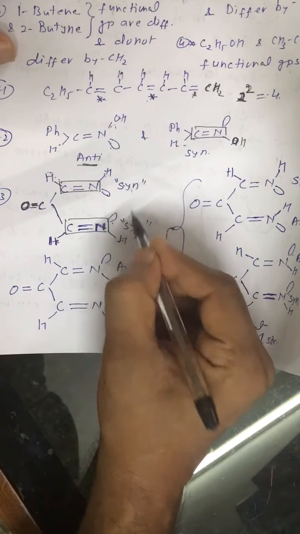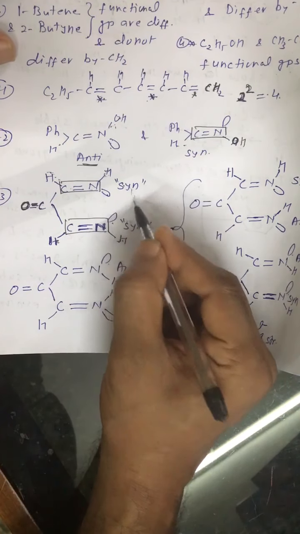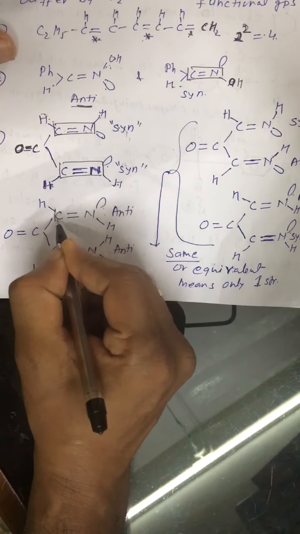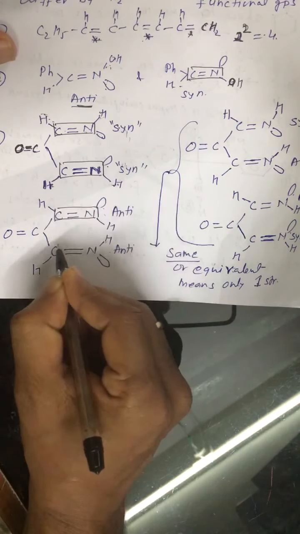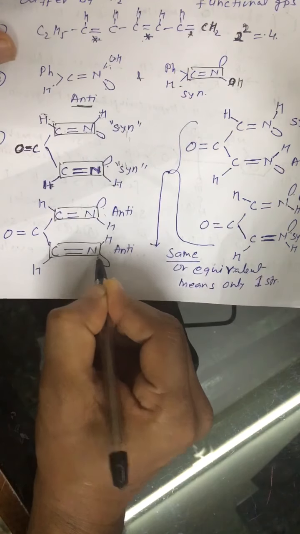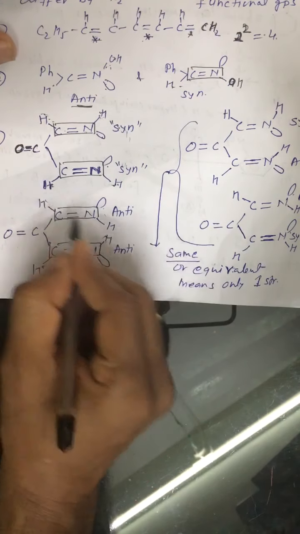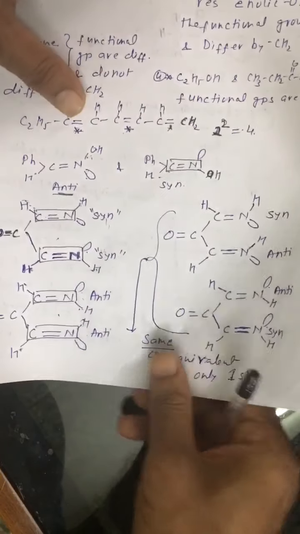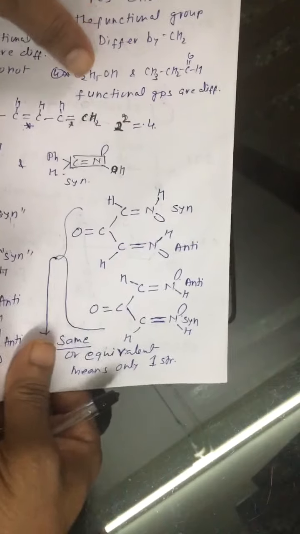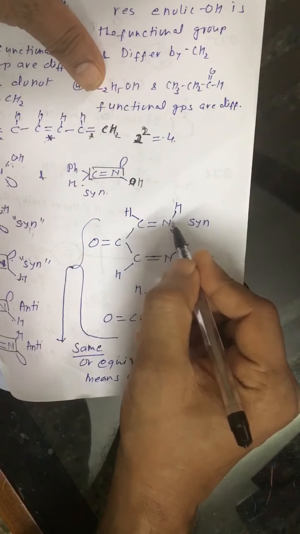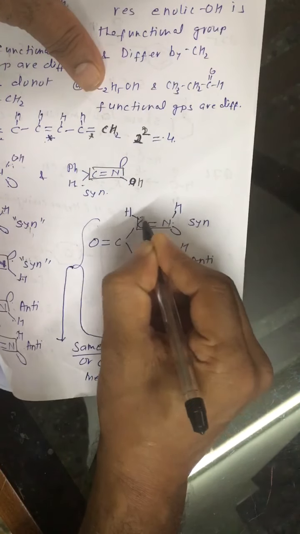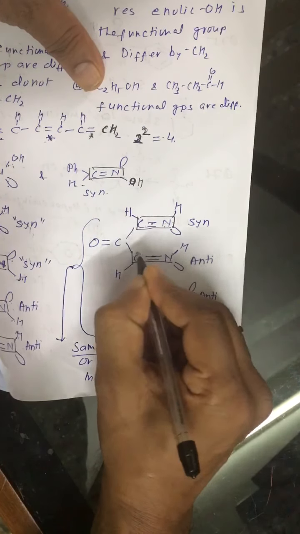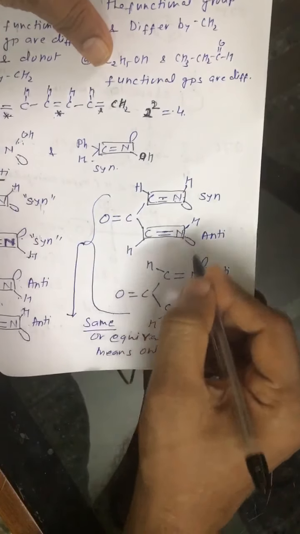So this is one structure, which is syn and syn, both are syn. And this is one structure in which both are anti. See, this is the double bond and H and H are anti. So this is the second structure. Now look at the third structure. This is syn on this C double bond N, and here it is anti.